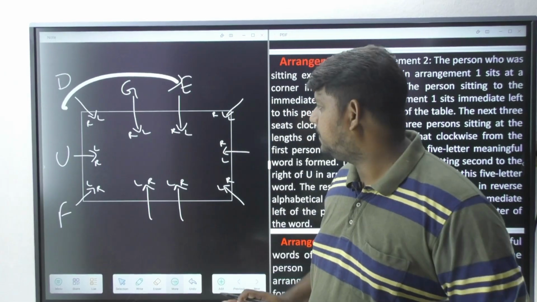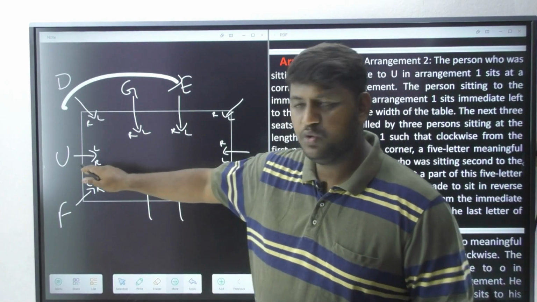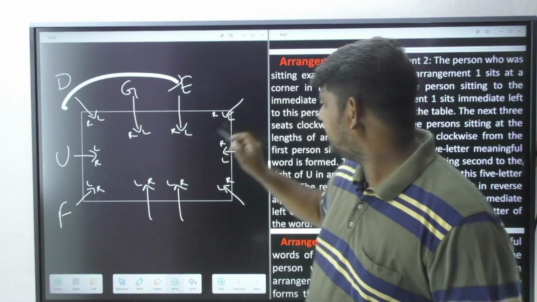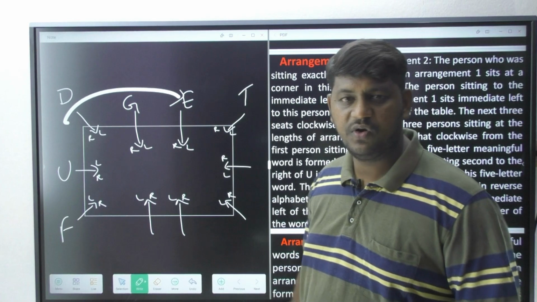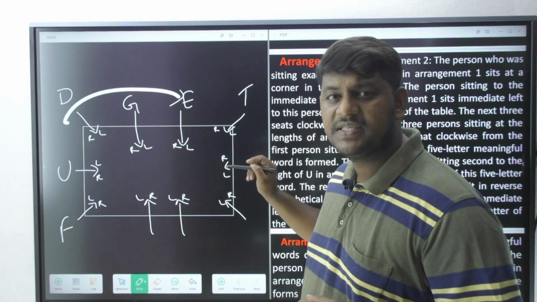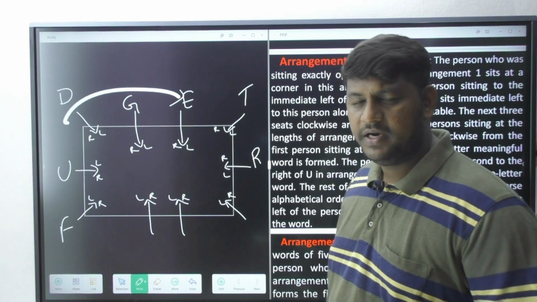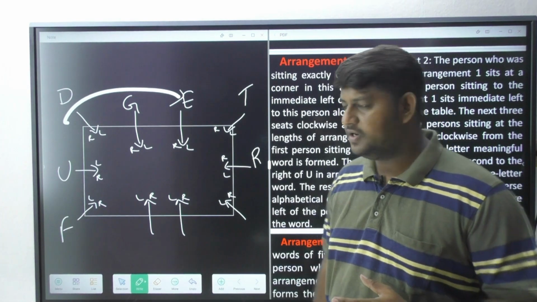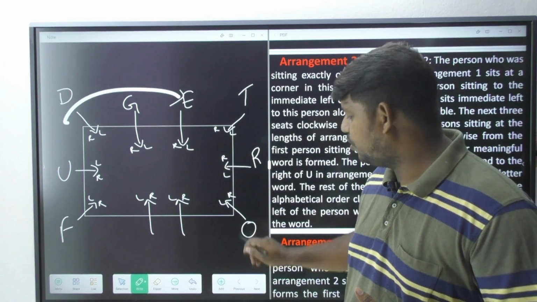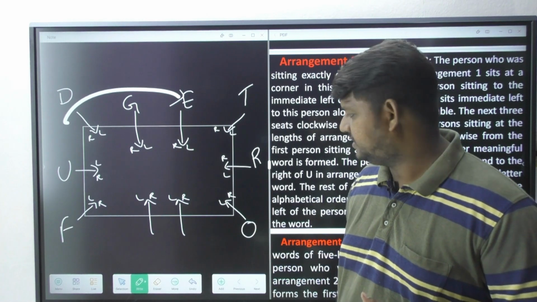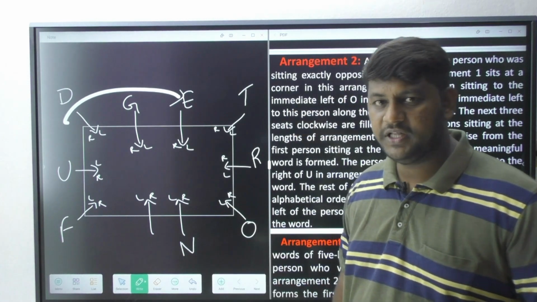So let's place the persons. We know who is the highest in alphabetical order? U cannot come because it is already placed. So I have to go from T. So T is going to occupy. The next person is R. So R is going to come over here. R is the 18th alphabet in English. After R, I have to go with O. O is the 15th letter in English. And the next person is N. N is the 14th letter.